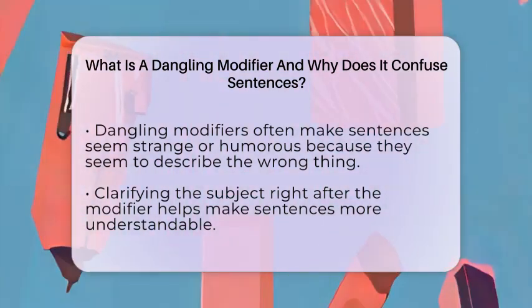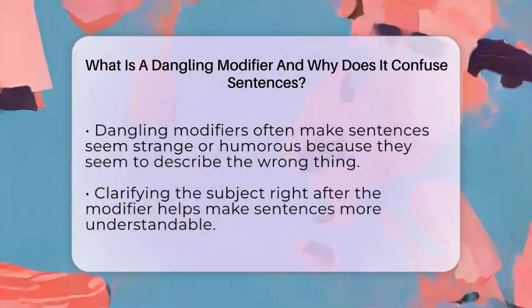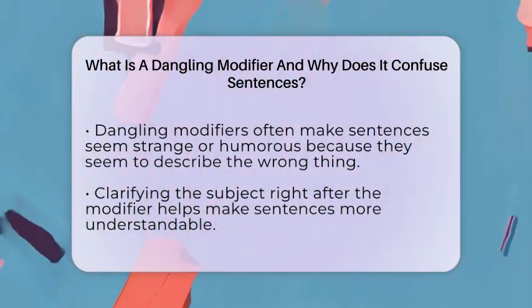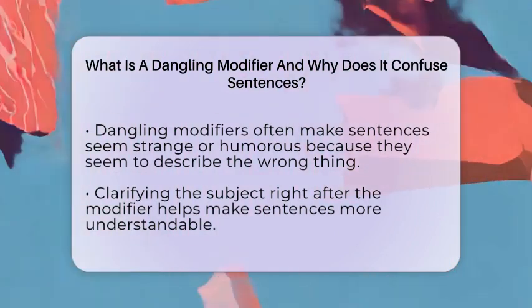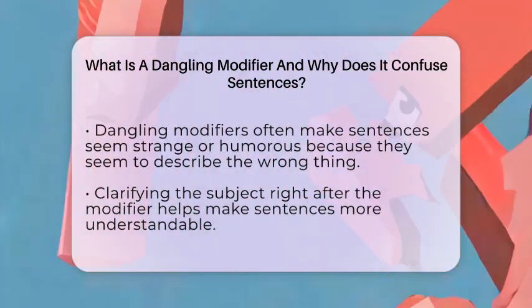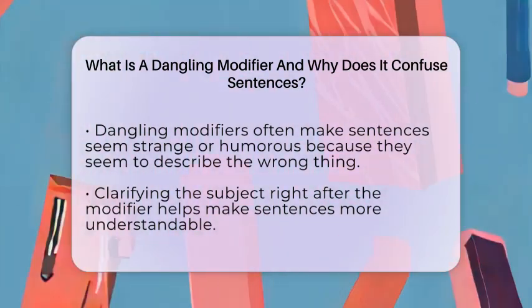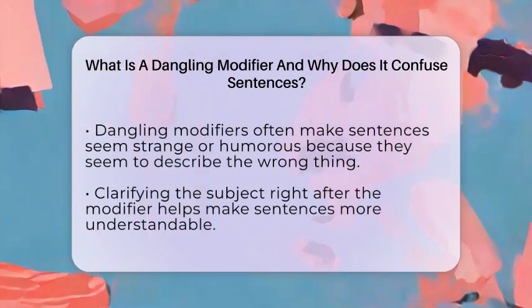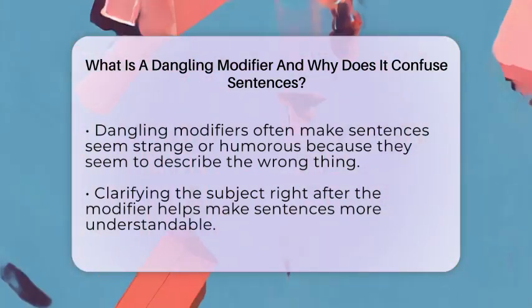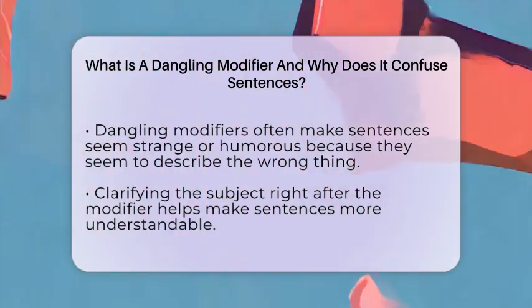For example, instead of saying, "Flying away into the trees, the hunter missed his shot," which makes it sound like the hunter is flying, you could say, "The bird was flying away into the trees, causing the hunter to miss his shot." Now, it's clear that the bird is flying, not the hunter.